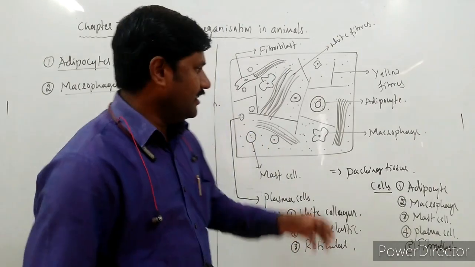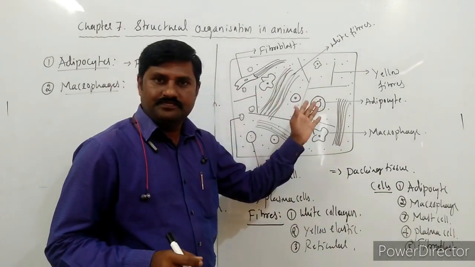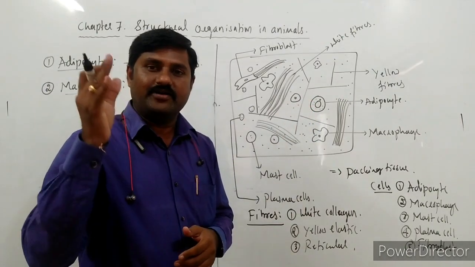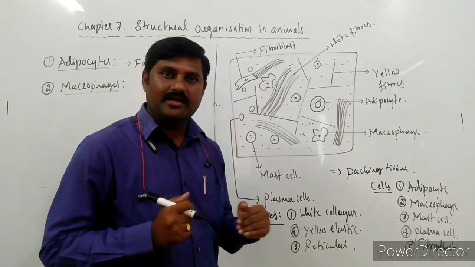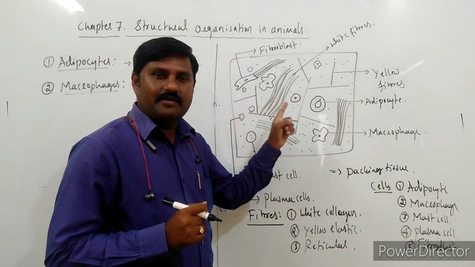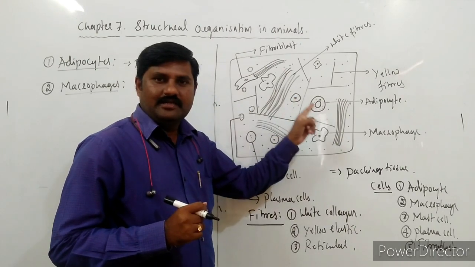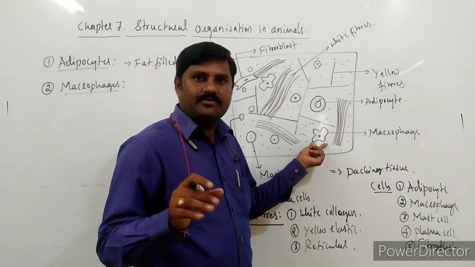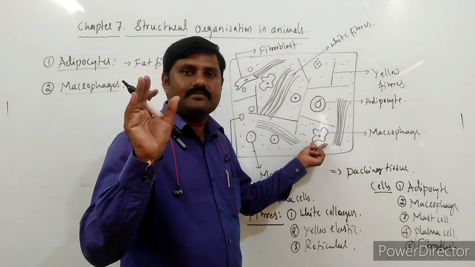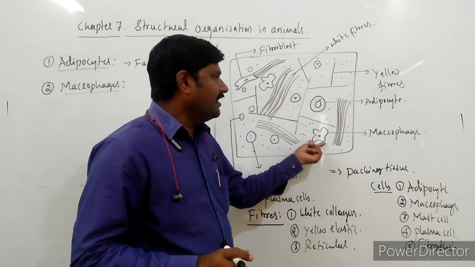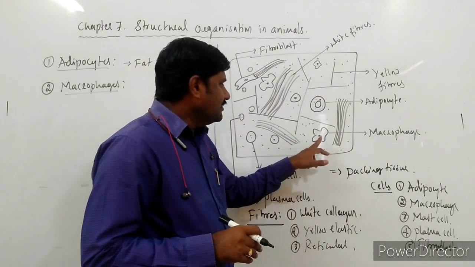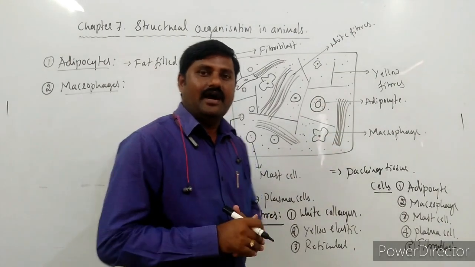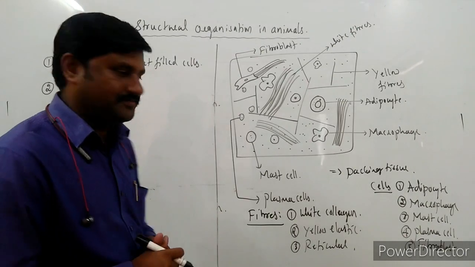They are abundantly present in this areolar tissue, and they attack the microbes or infective agents which try to enter into our body, and whenever they pass through this tissue, they are attacked by these macrophages. See here, they do not have any regular shape, irregular shaped cells they have. So these attack the infective agents.